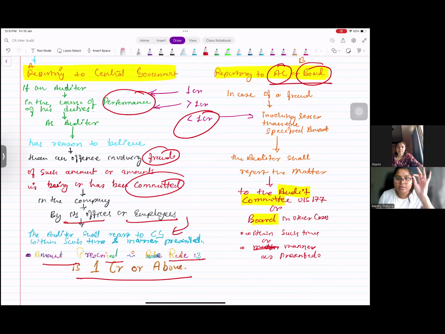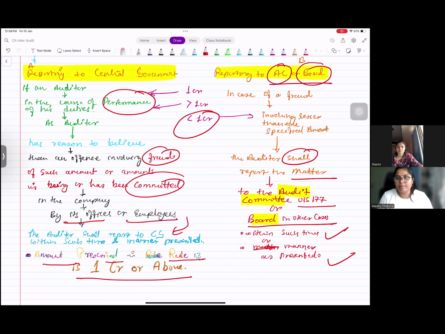So you have noticed, or during the performance of your audit it has come to your notice, that fraud has been committed. The auditor shall report such matter to the audit committee under section 177 or the board in other cases within such time and manner prescribed. So whenever they write as prescribed, it is because they can always change that manner and that time limit.